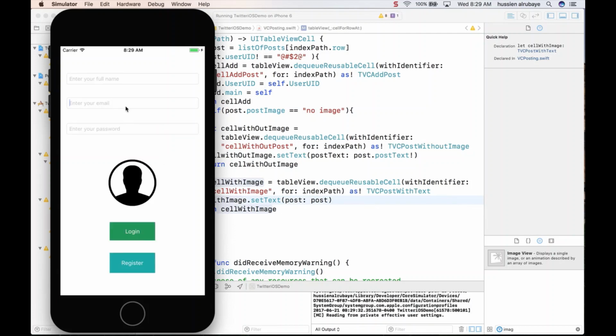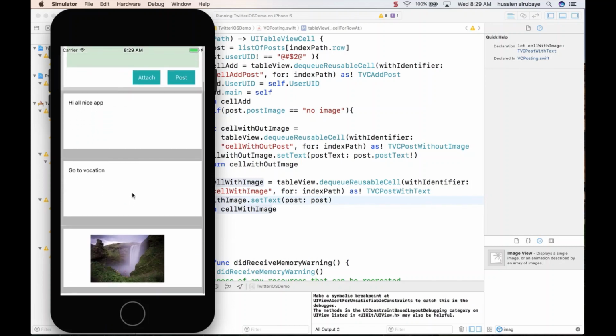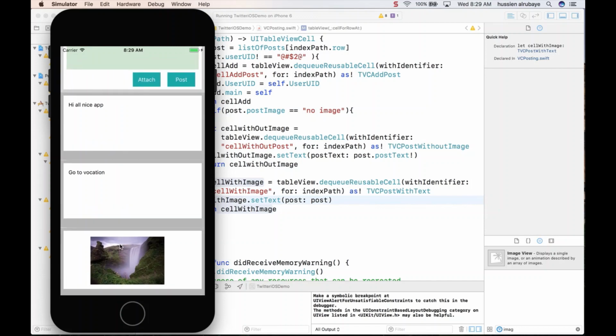So logging in, jenna@gmail.com. Okay, the password, hopefully this time is correct. I didn't make any mistake. Yes. So look here, see, the one who has an image, he will show you the image. The one who doesn't, he just shows you the text only. So now, yes, we did a good job, and now our application is working fine without any problem.